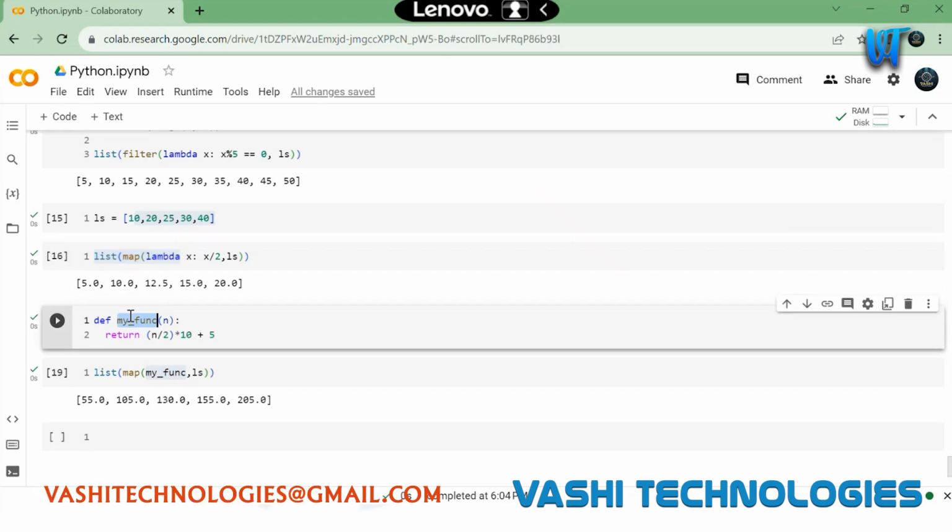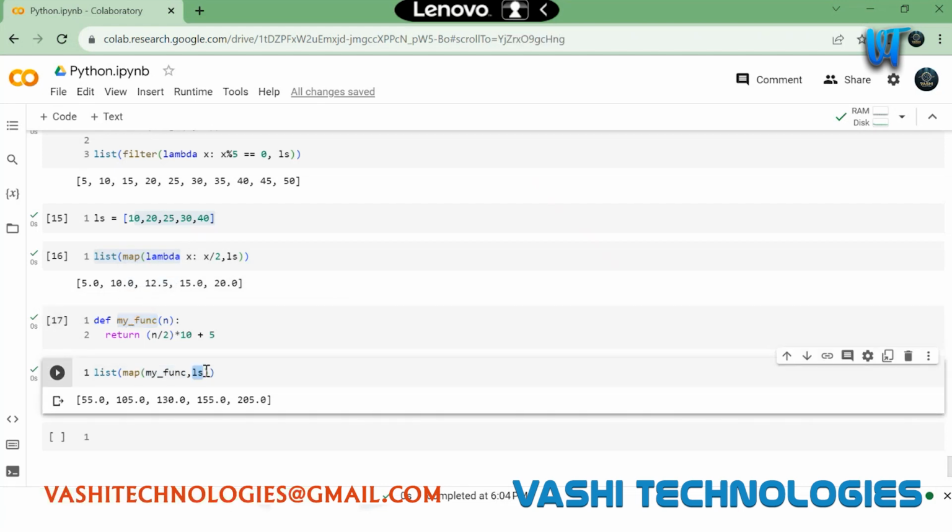So we don't need that lambda because we already have a function with us and we are just passing that function. So what will map do? Map will take this function and pass each item from this list to this function, and it will take the result and store it in the new iterable. Clear, right?